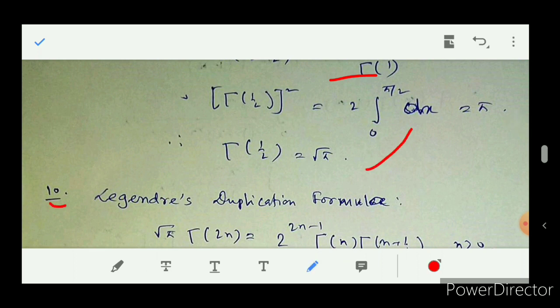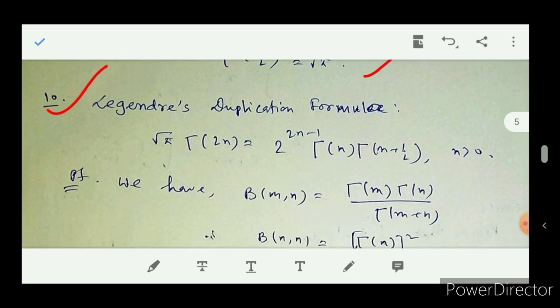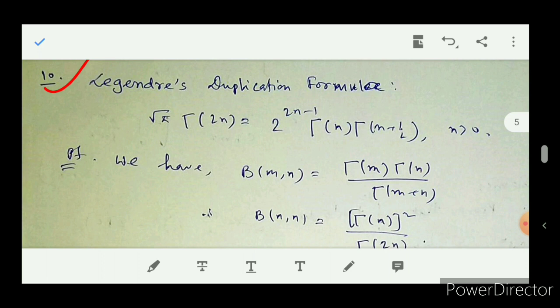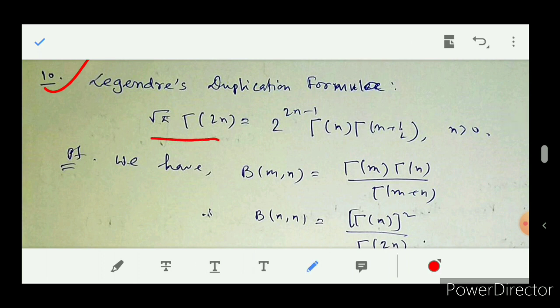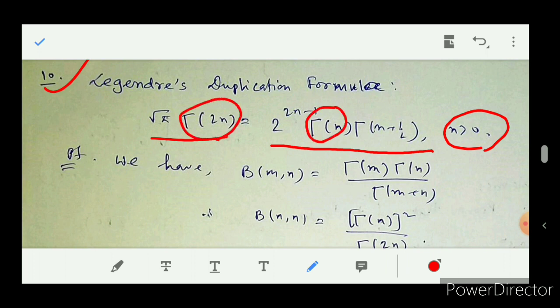Next I am coming to Legendre's duplication formula. It is also a very important formula for the exam. The formula is like this: root pi gamma 2n equal to 2 to the power 2n minus 1 gamma n gamma n plus half, for n greater than 0, obviously, because for n greater than 0 all the functions are meaningful.